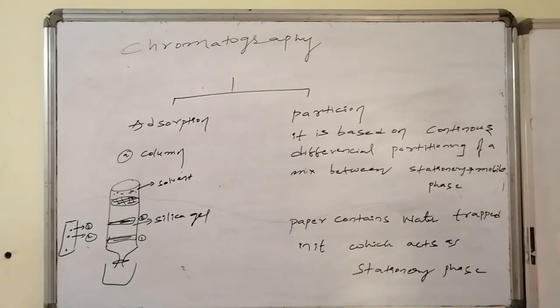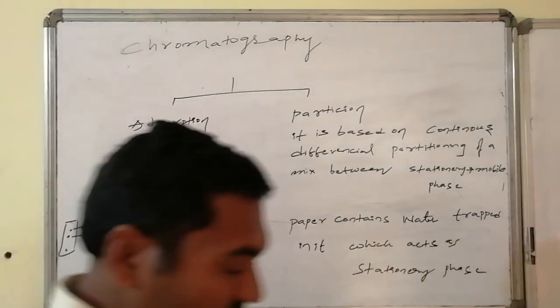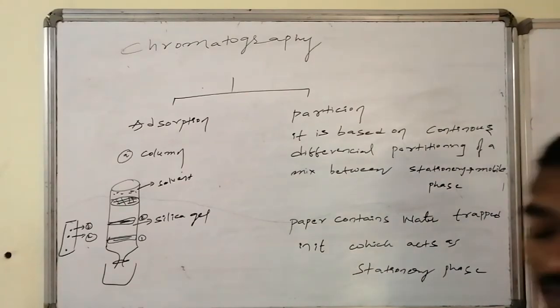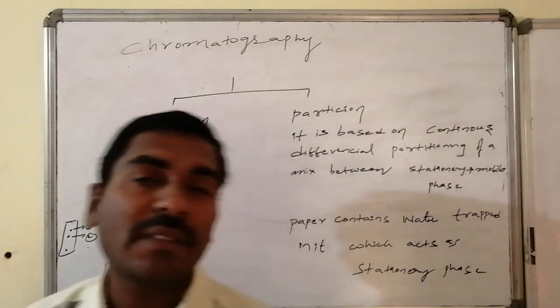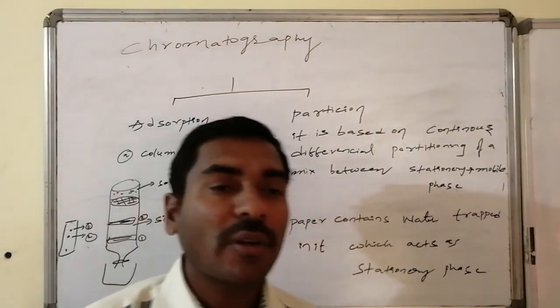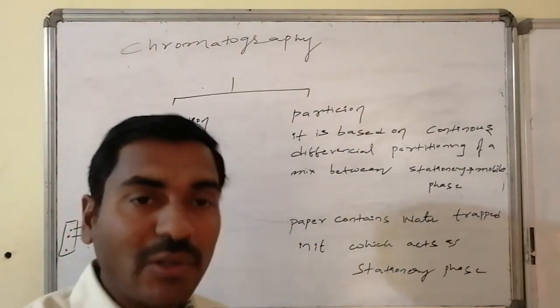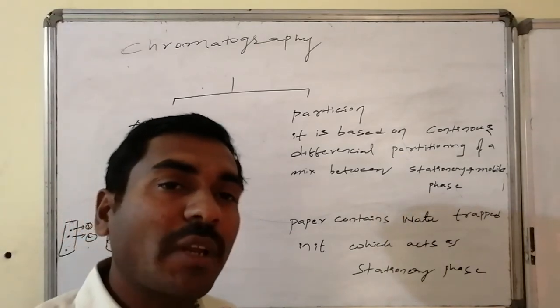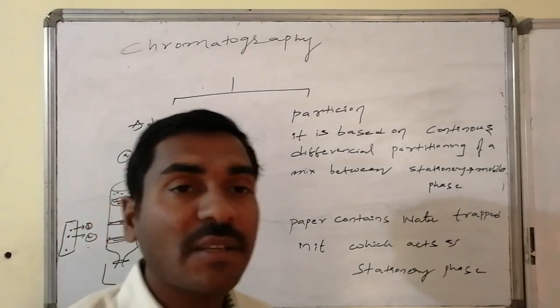Yes, the next one is partition chromatography. It is based on continuous differential partitioning of a mixture between the stationary phase and the mobile phase. Here we take a special paper, the chromatography paper, which is cellulose trapped with water. So cellulose trapped with water acts as the stationary phase.